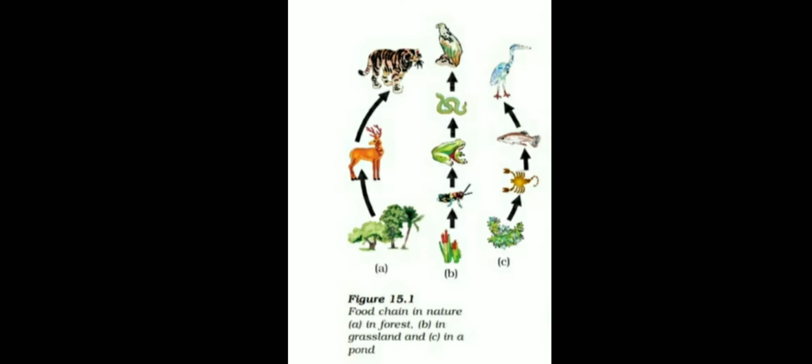Another thing: in this picture you can see there are three grazing food chains given. Why do we call them grazing food chains? Because they begin with the plants and grasses. So the first food chain, A, is the forest food chain. In the forest food chain, the producer is the plant, the herbivore is the deer and the carnivore is the lion or tiger. So plant, deer and tiger. This is one chain which indicates who eats whom. It means plants are the producer eaten by the deer, and the deer is eaten by the tiger. So it is one food chain in the forest ecosystem.